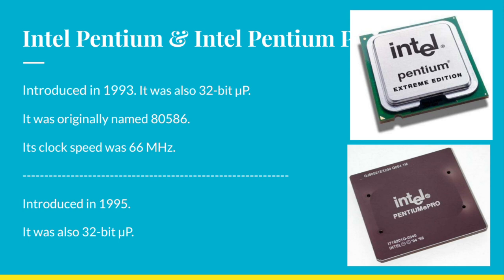Then we have Intel Pentium and Intel Pentium Pro. Pentium was introduced in 1993. It was also a 32-bit microprocessor. It was originally named 80586. Its clock speed was 66 MHz. And Intel Pentium Pro, which was a 32-bit microprocessor, was introduced in 1995.